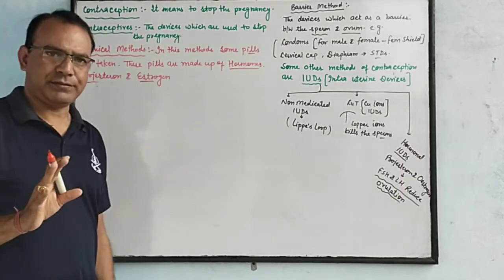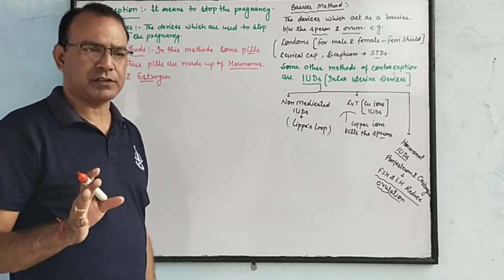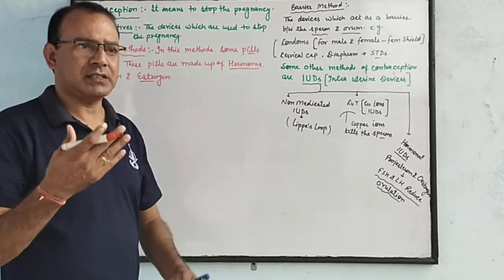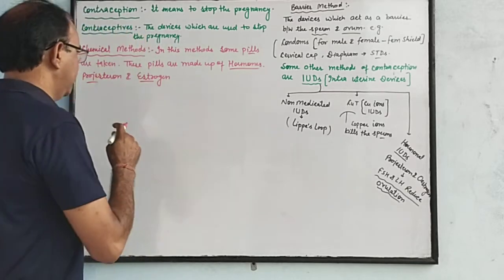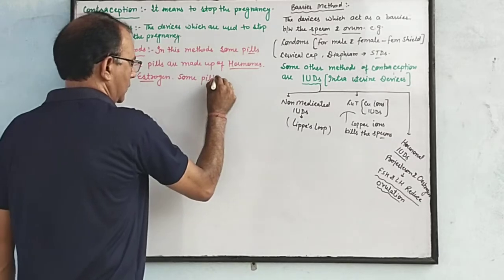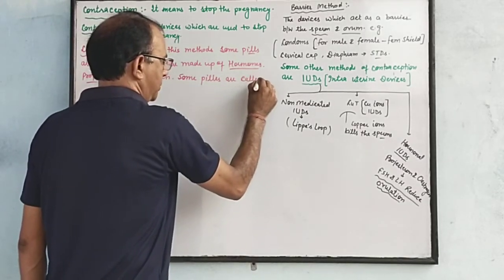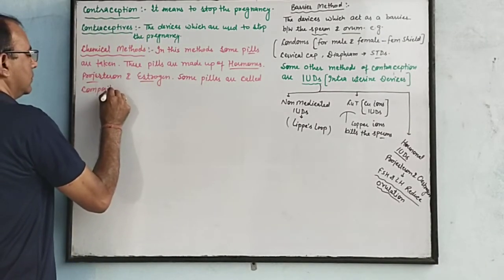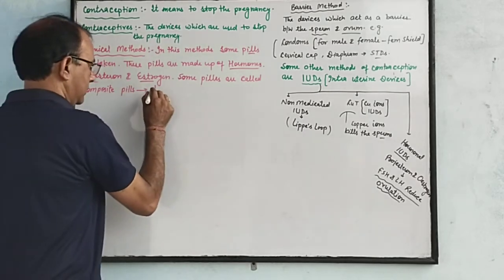There are different types of pills. Some pills are simple and some are composite pills. Composite pills means the pills which are made up of two or more hormones, such as Saheli and Mala-D. Some pills are called composite pills because they are made up of two hormones.